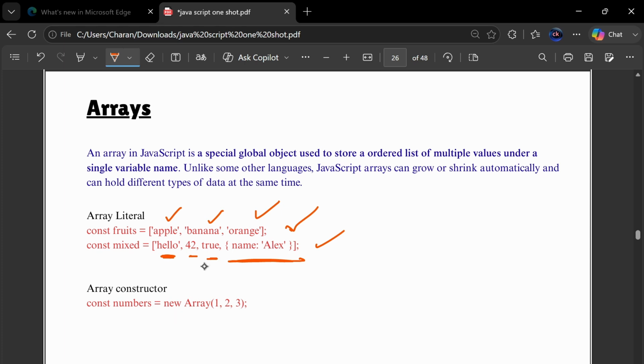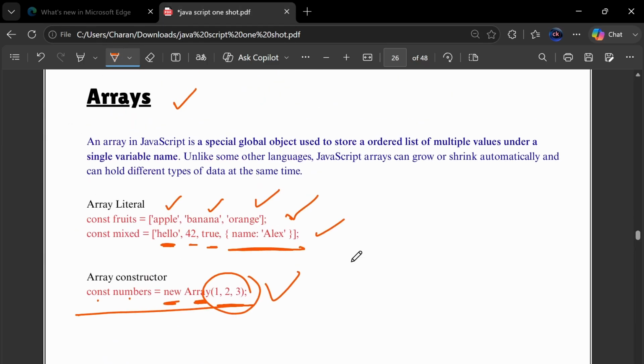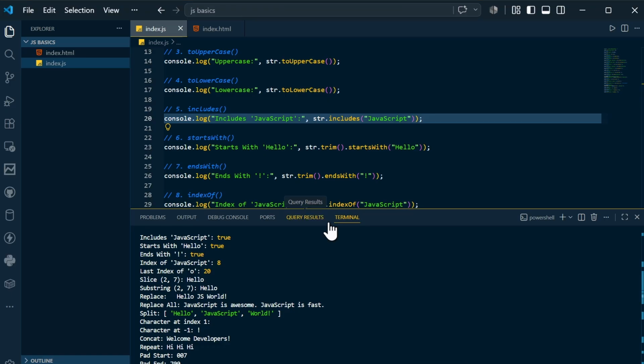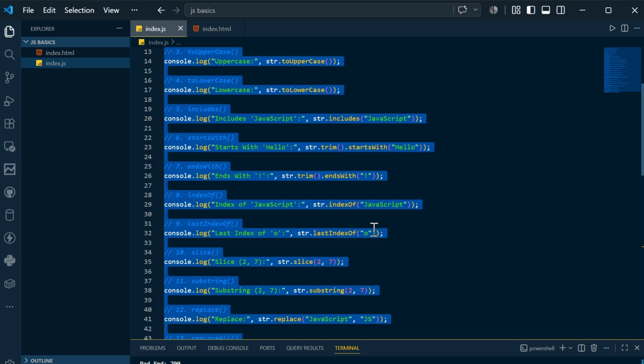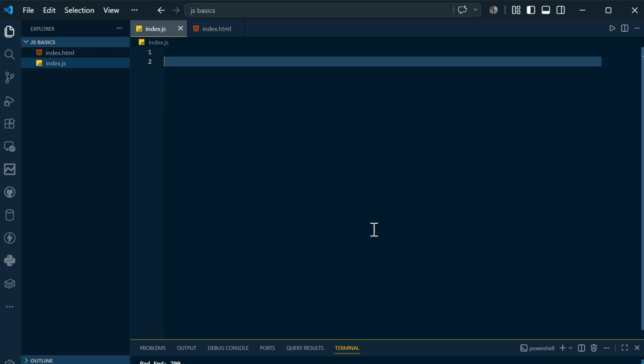Now, how can you declare an array? There are two ways to declare an array. This is one type: const numbers equals new Array, and inside that you can pass the numbers. I will show you, don't worry. So these are the methods. Let me come to VS Code first. I hope you understood all the string based methods. I will remove that. Now I am going to discuss arrays.